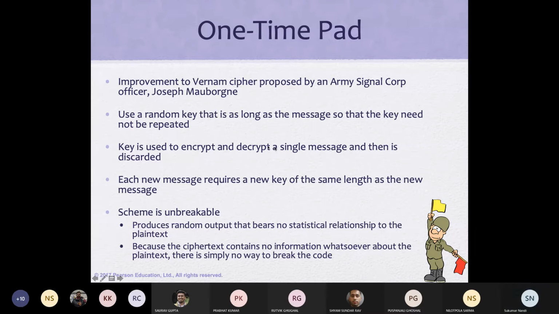For a new message, you create a new key. Obviously, this scheme will be the best scheme as far as breaking is concerned, because the statistical randomness and repetitions will all be avoided if we follow what we have discussed till now. That's why the one-time pad is found to be the best.